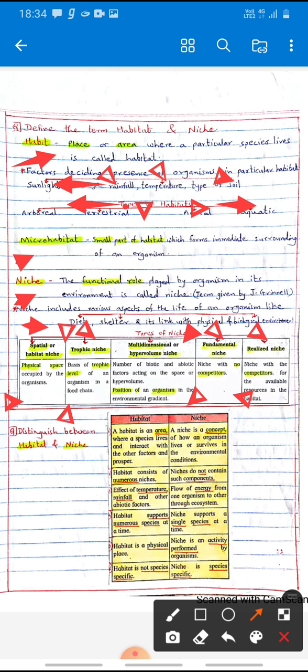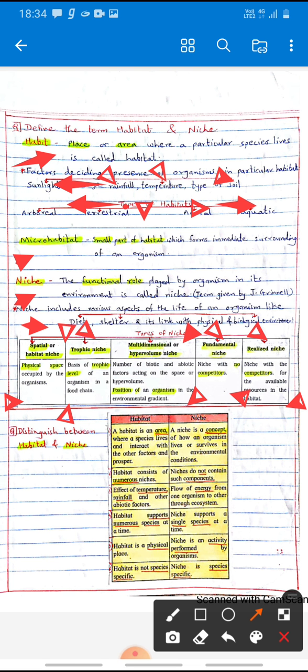The next, that is fundamental niche. Niche with no competitor. These are called as fundamental niche. Opposite to this, realized niche, that is niche with competitors for the available resources in habitat. These are called as realized niche. Means there may be competition for food as well as water.